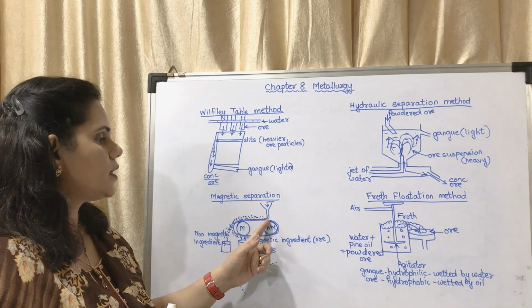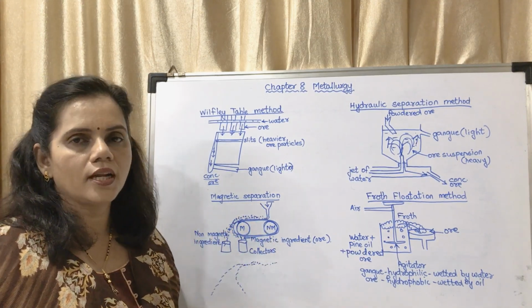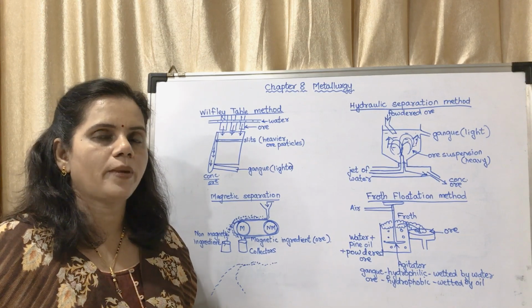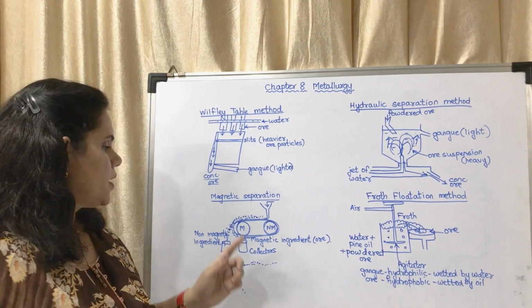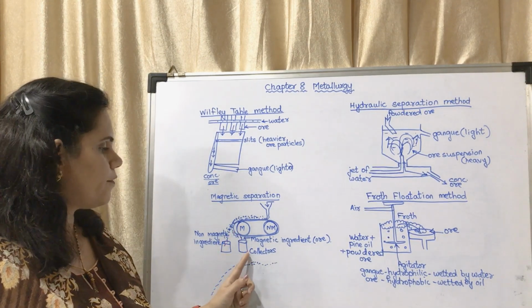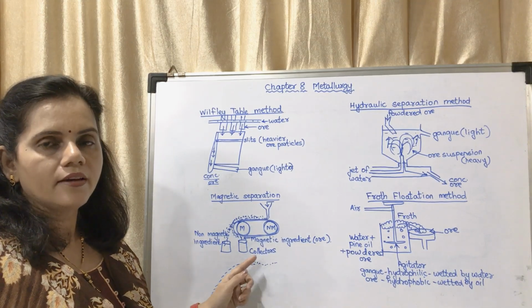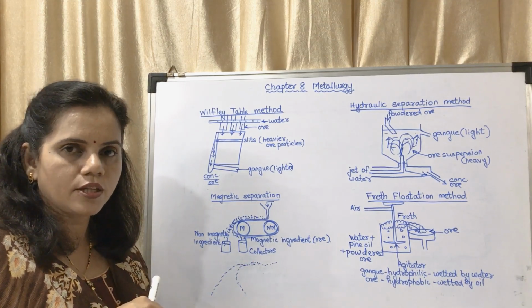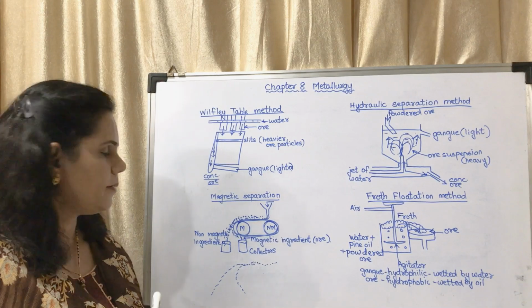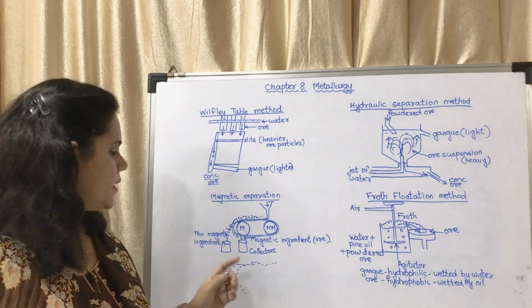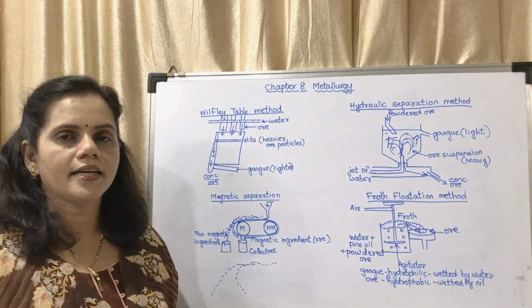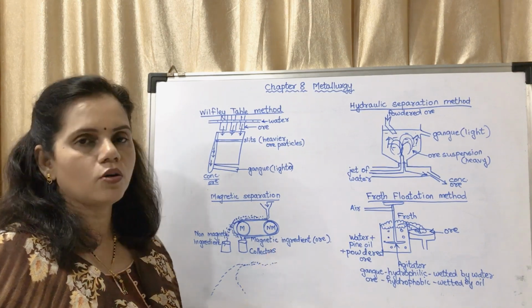The powdered ore is put onto two rollers. There are two rollers. One is magnetic, other is non-magnetic. The magnetic ore will fall in this collector. Okay, it will remain stuck to the magnet for a little amount of time. The other will fall immediately. That is the non-magnetic ingredient. Okay, so we will get the ore.